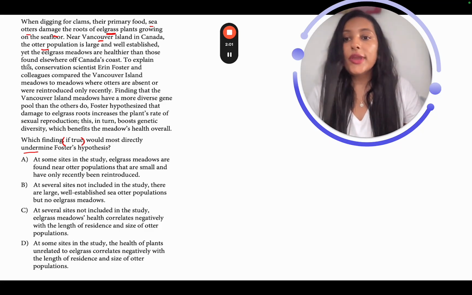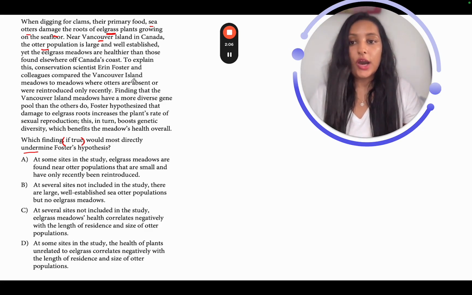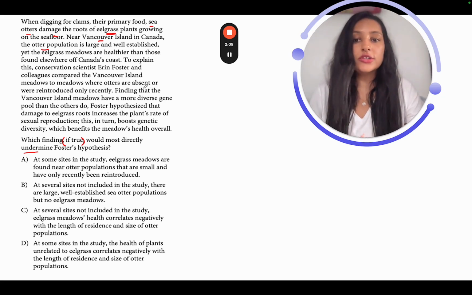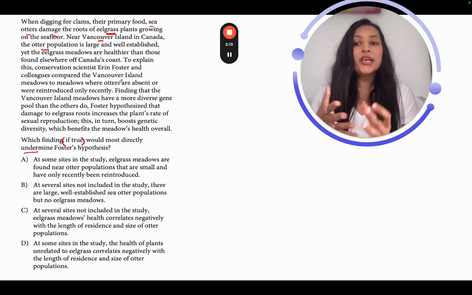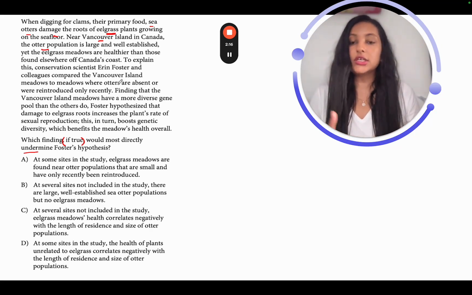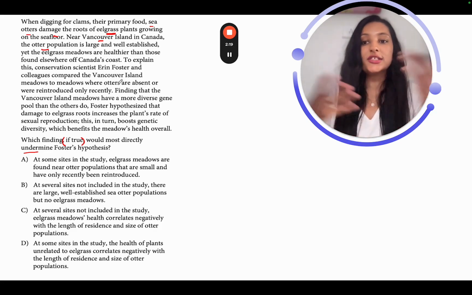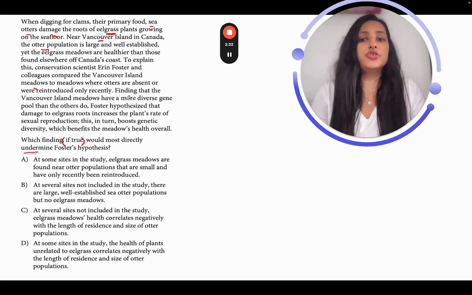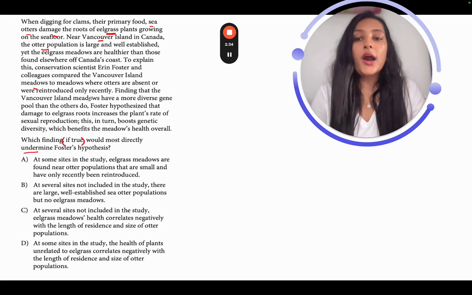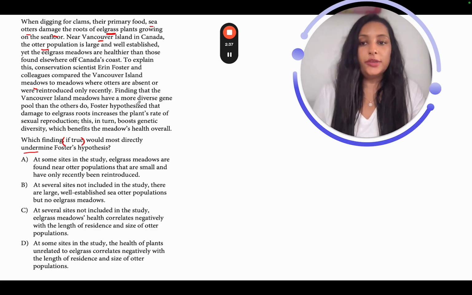Let's read ahead. To explain this, conservation scientist Foster and colleagues compared the Vancouver Island meadows to meadows where otters are absent or were reintroduced only recently. Now these scientists are trying to understand what's happening here, right? What is the explanation behind this? What did they do in that case? They basically compared the Vancouver Island meadows with the meadows where otters were not present or had only recently been introduced, finding that the Vancouver Island meadows have a more diverse gene pool than the others do.